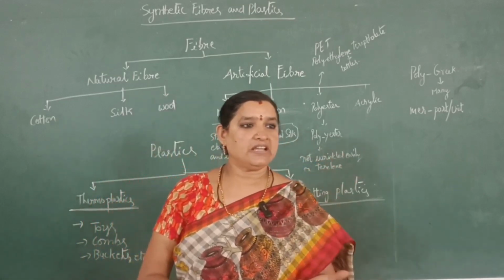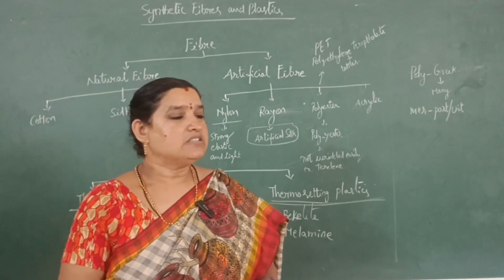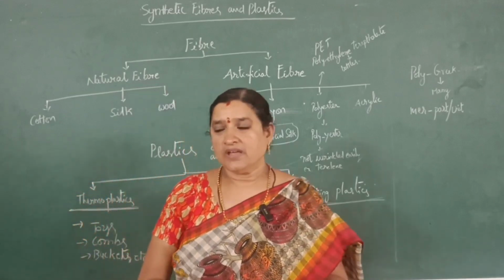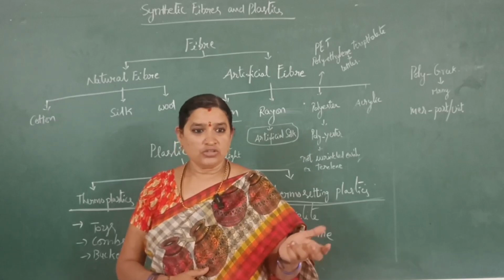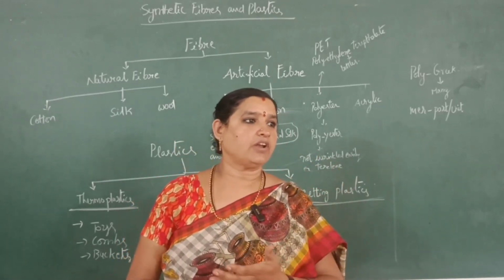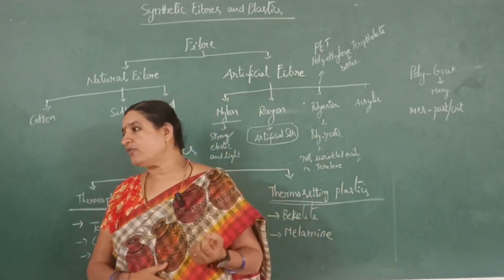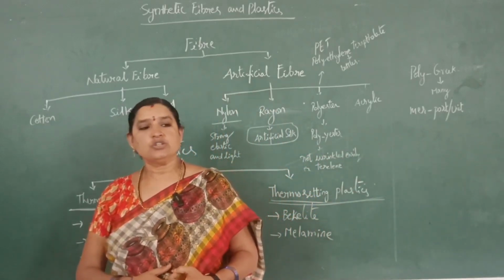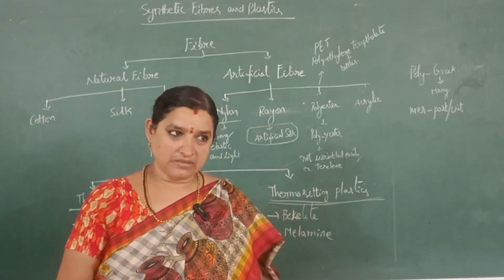Okay, next, silk and wool we get from animals. Silk we get from silkworms and wool we get from sheep. Silkworm is a kind of animal, and sheep is also an animal. So we are getting this kind of fiber from animals.